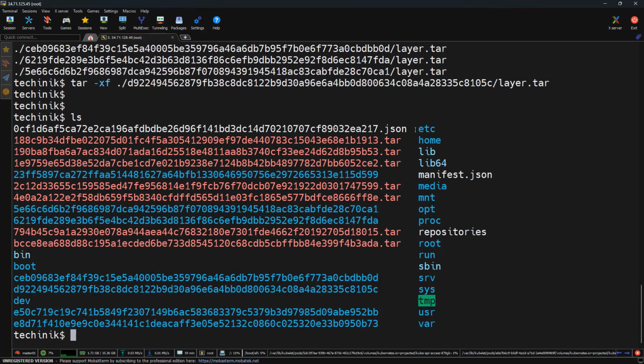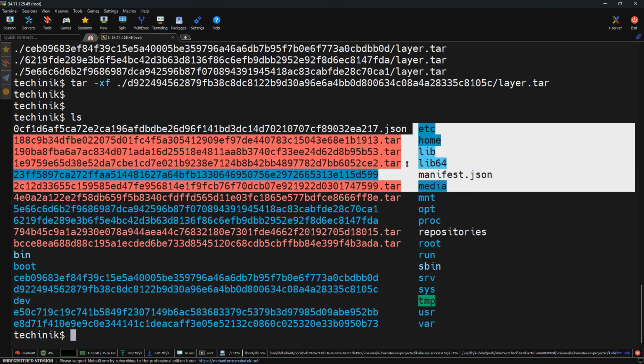Look at this very carefully. This is the full Linux file system: /etc, /home, /lib, /lib64, and this should look familiar because this is exactly what we built manually. The only difference is this one is automated. So now everything connects. When you run a container, the system takes this file system, sets up namespaces, and starts a process inside it. So that means file system, process isolation, and execution, that's a container.